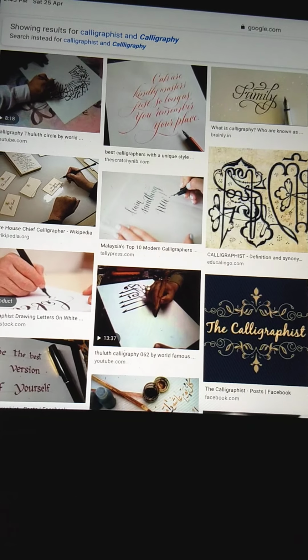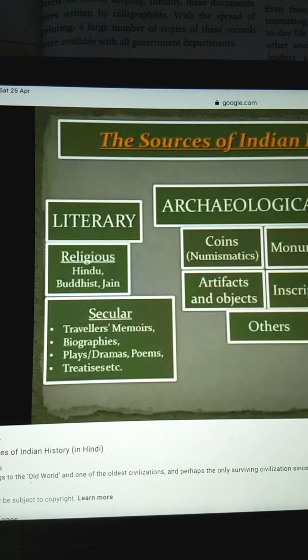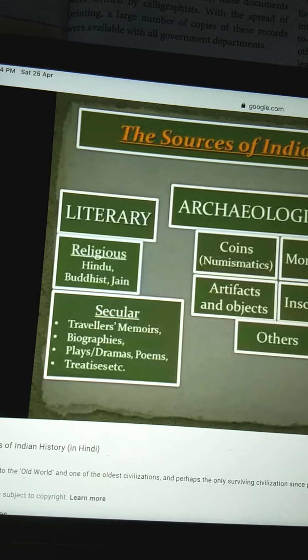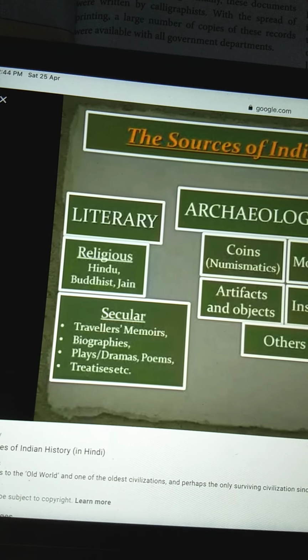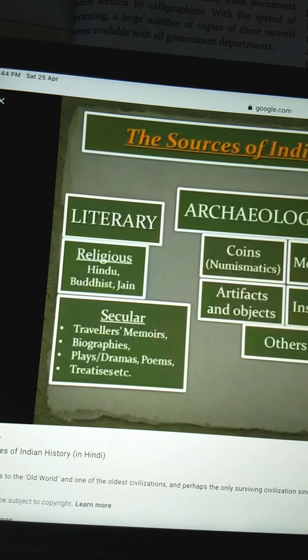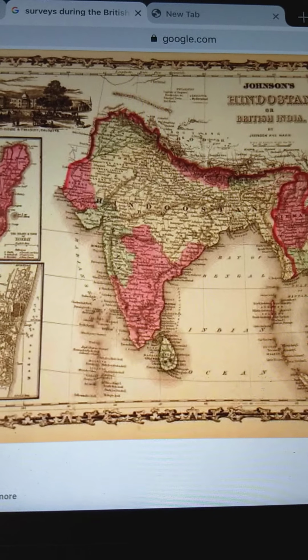Initially, these documents were written by calligraphists. Now, who are calligraphists? Calligraphists are skilled workers known for beautiful handwriting. Now, I will tell you about secondary sources. They are second-hand information like journalist articles, books and journals.